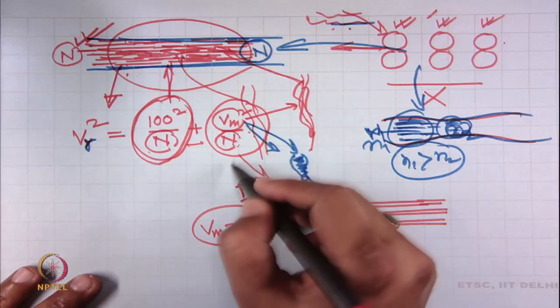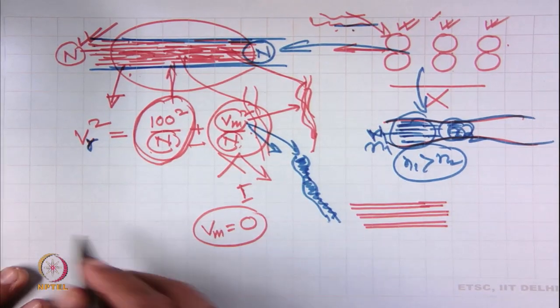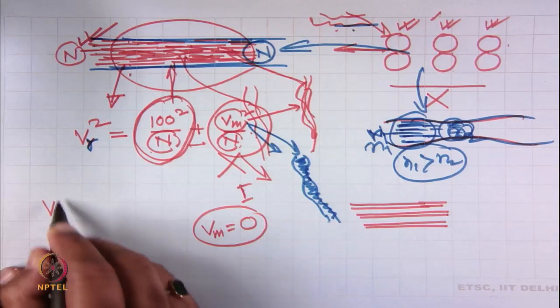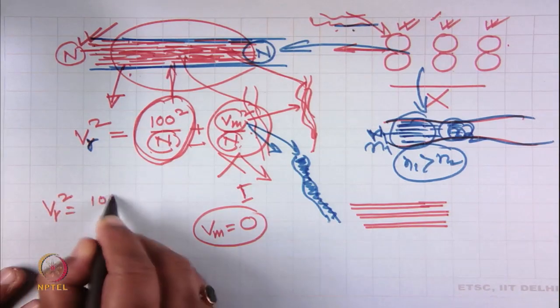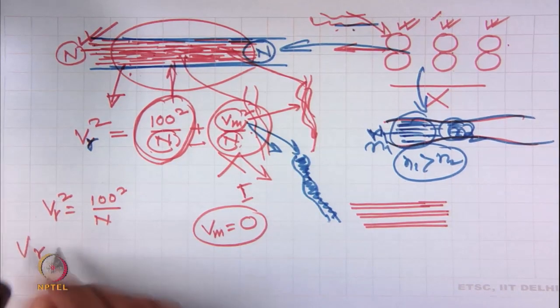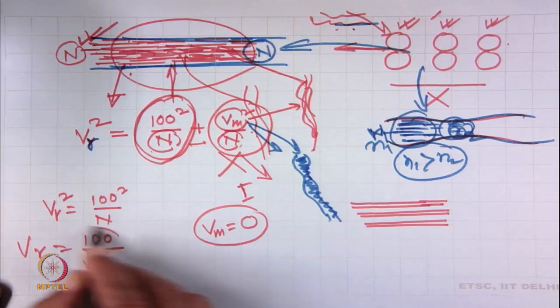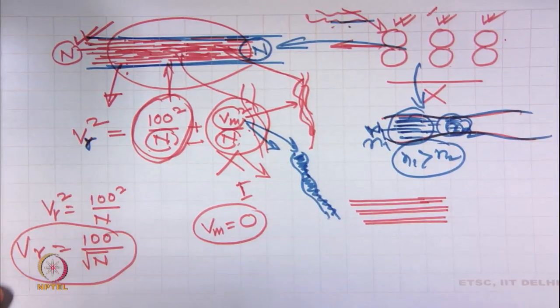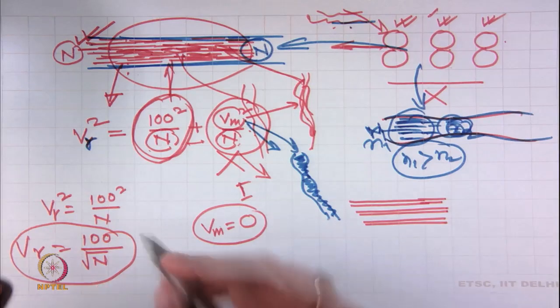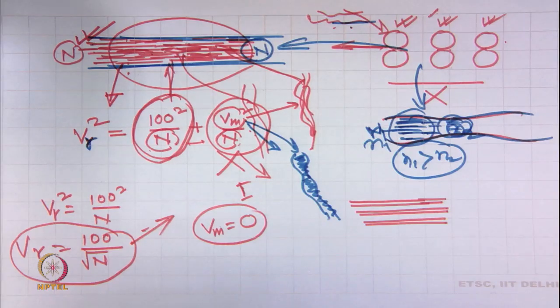So this portion will be 0. In that case Vr square equals 100 square by n, or Vr equals 100 by under root n. So, this is for synthetic fiber. For synthetic fiber, the limit irregularity is 100 by under root n.